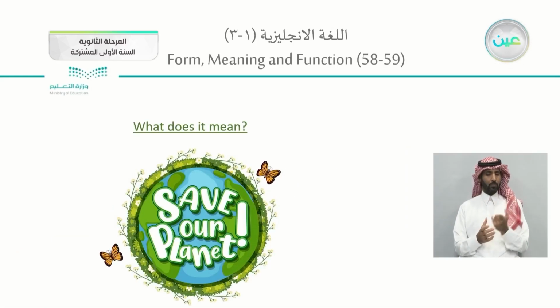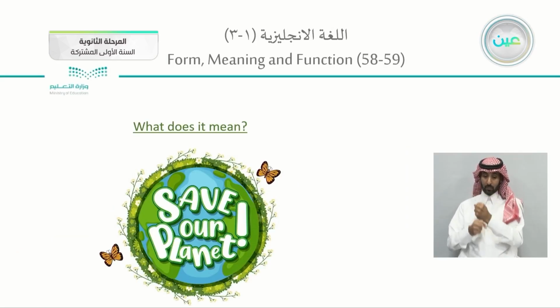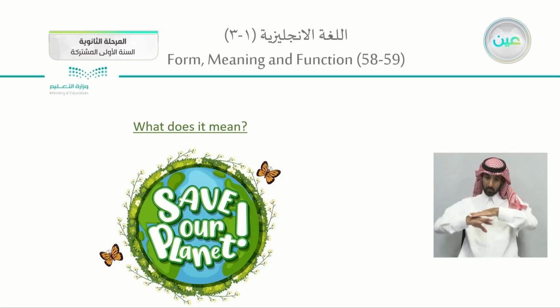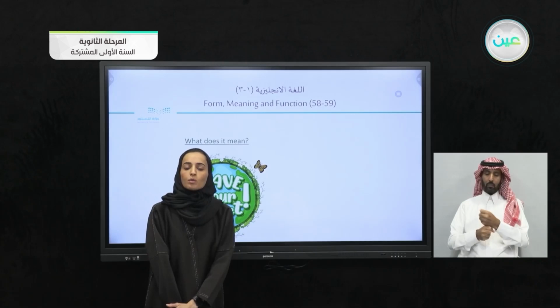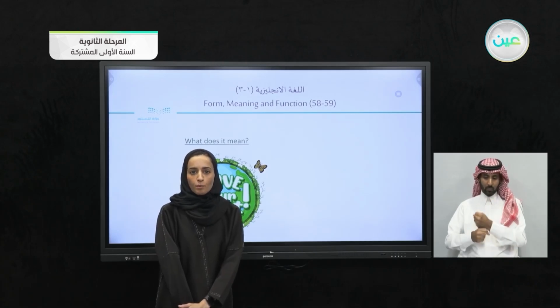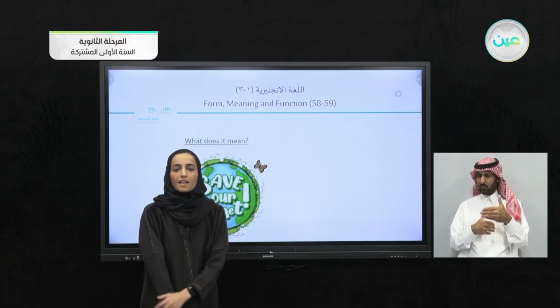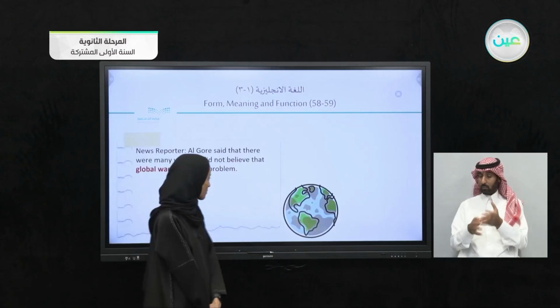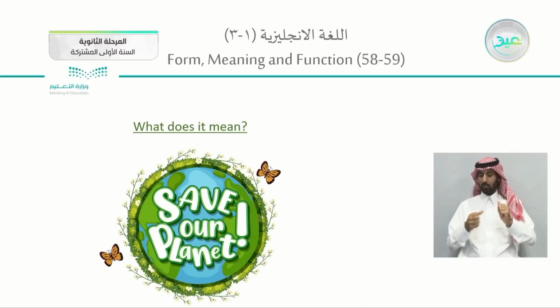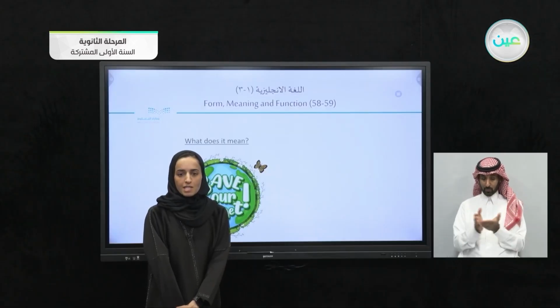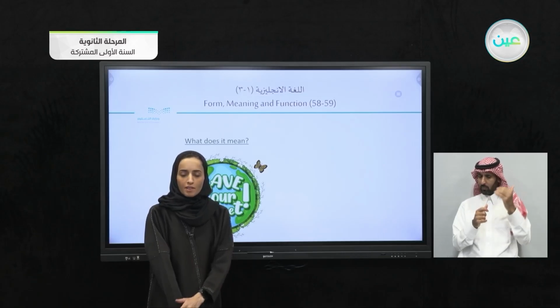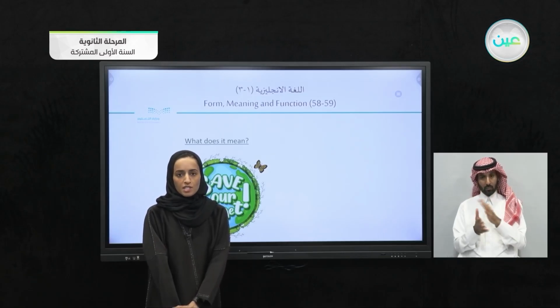What does it mean when we say save the environment? What is the idea of saving? Saving is to protect the environment. What do we protect the environment from? Our planet Earth. What do we protect it from? We can protect it from natural disasters and environmental problems. Like what? From these examples, you can notice some environmental problems and natural disasters.